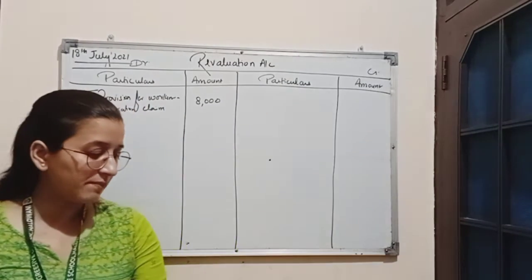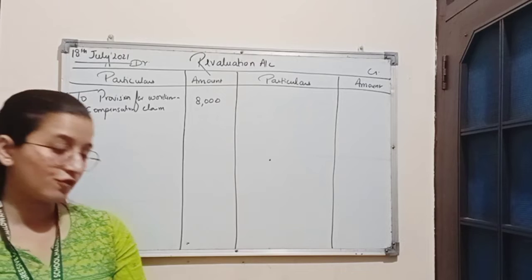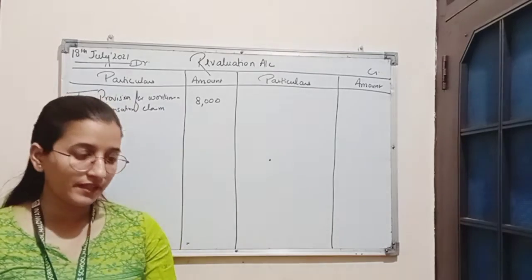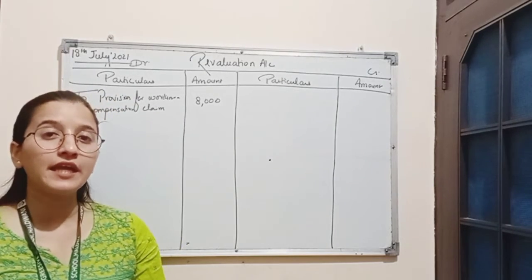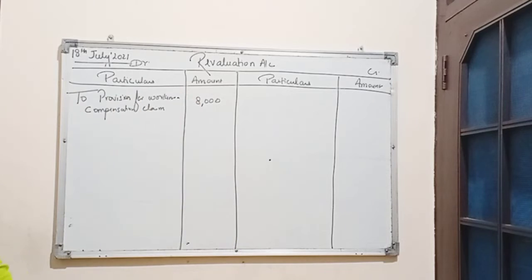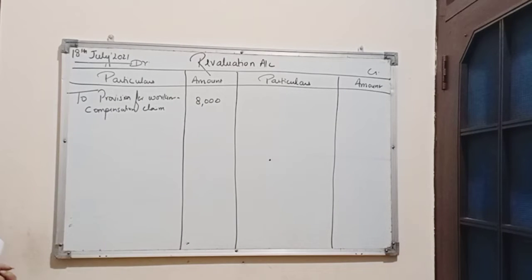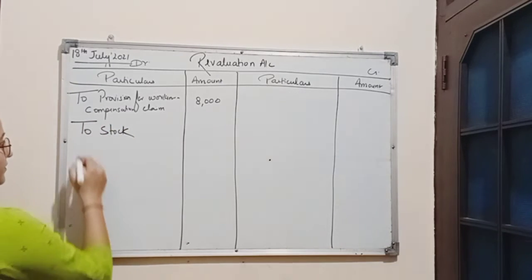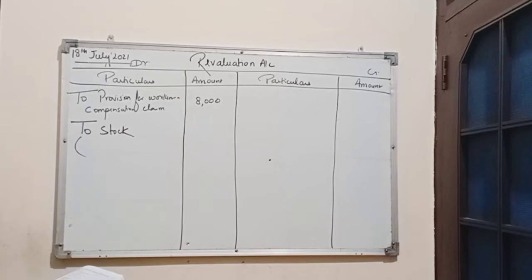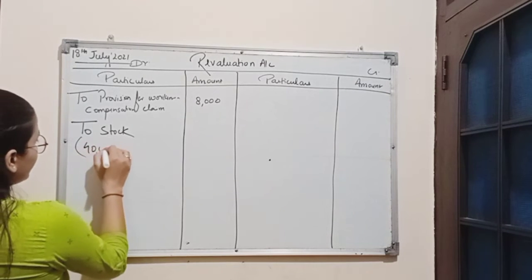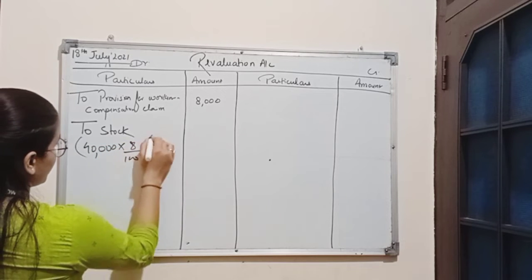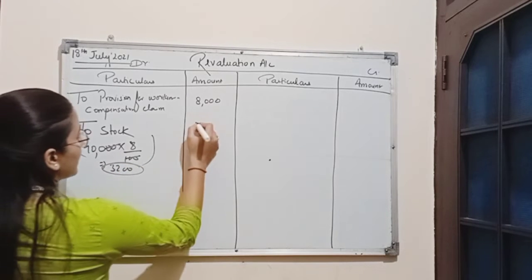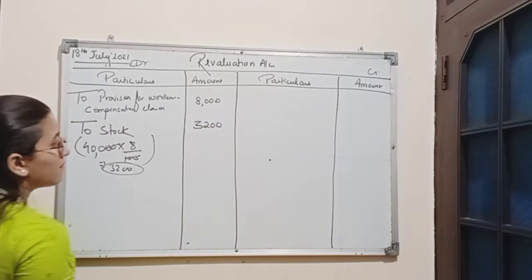Now, in the adjustment part, it is given that the stock of book value of rupees 40,000 was depreciated by 8%. So, as we know, stock is an asset and asset is decreasing by 8%. That means it is a loss. Losses are recorded on debit side. It is a decrease in asset. So, we will write here to stock. Now, the book value of stock is 40,000, and it is reduced by 8%. So 8% of 40,000 is 3,200. That means our stock is decreasing by the amount 3,200.